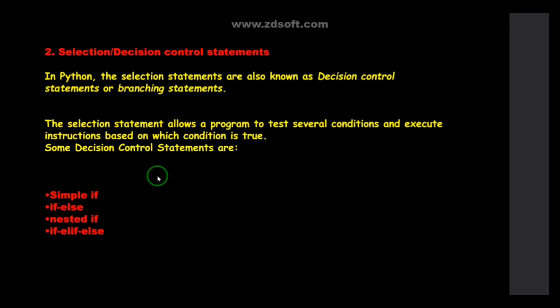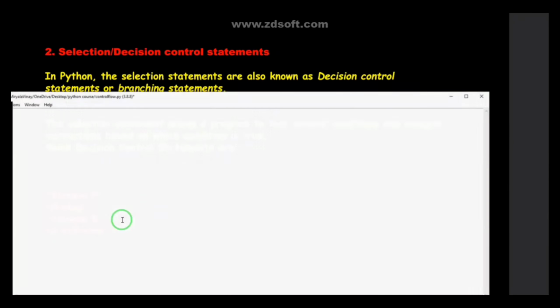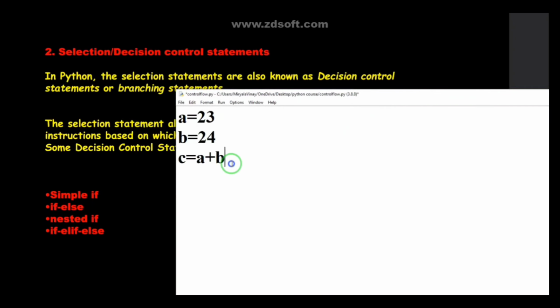We have four types of selection or decision control statements: simple if, if else, nested if, and if elif else. Suppose I want to explain with an example. If I want to run a small piece of code only if my condition is true, in that case you can go for these control statements. So let us go with the first example, that is